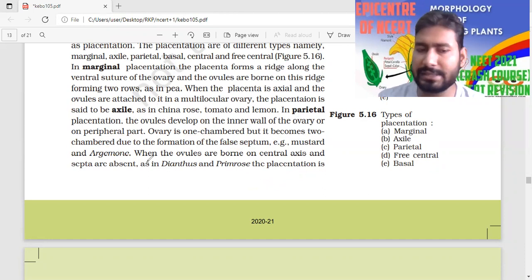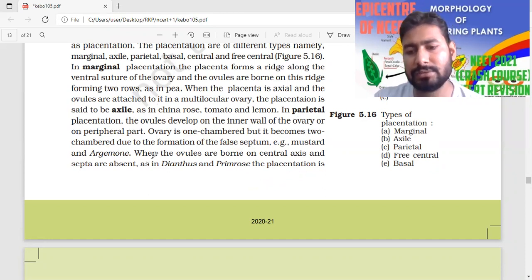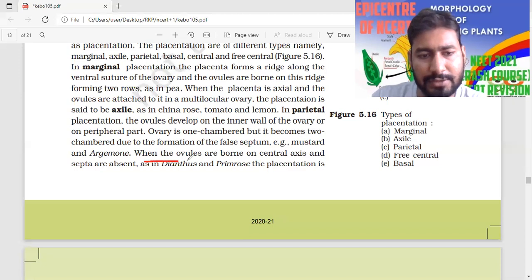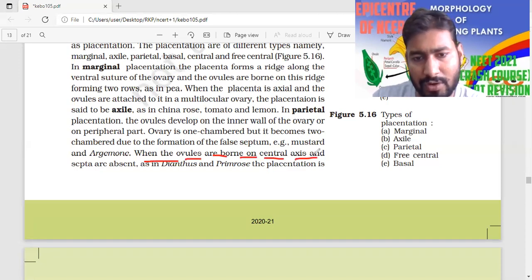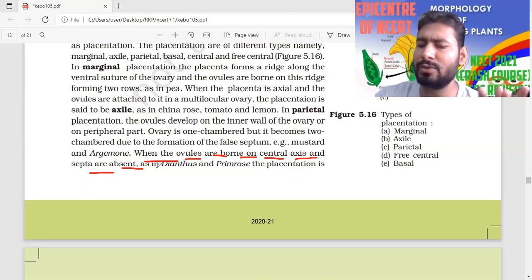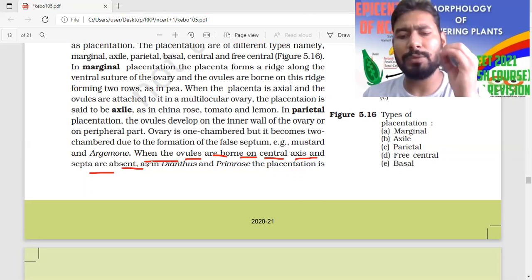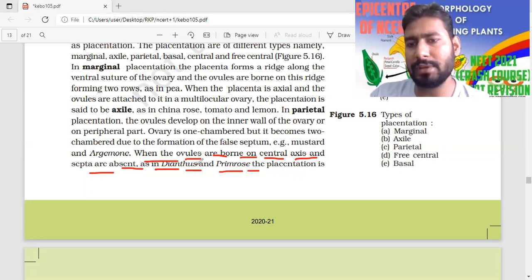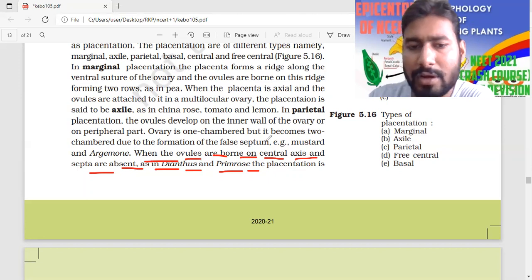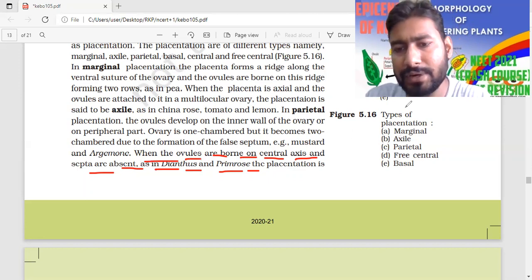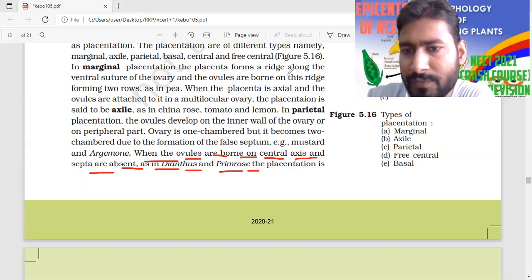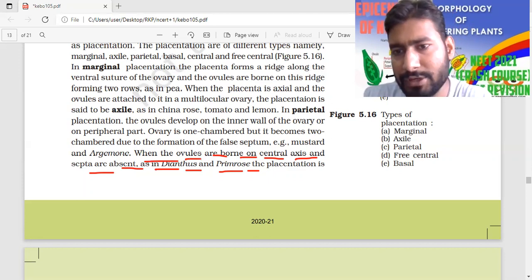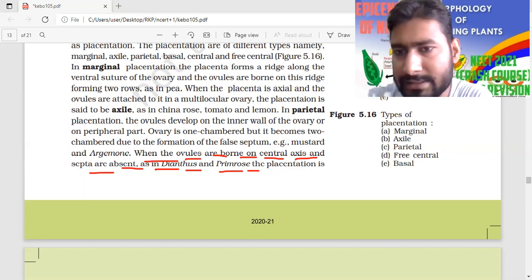The last one is free central placentation, not the last one, the second last one. When the ovules are borne on the central axis and septa are absent, meaning there is no formation of septa, it is found in dianthus and primrose. These are examples of free central placentation. Now we are talking about free central placentation.